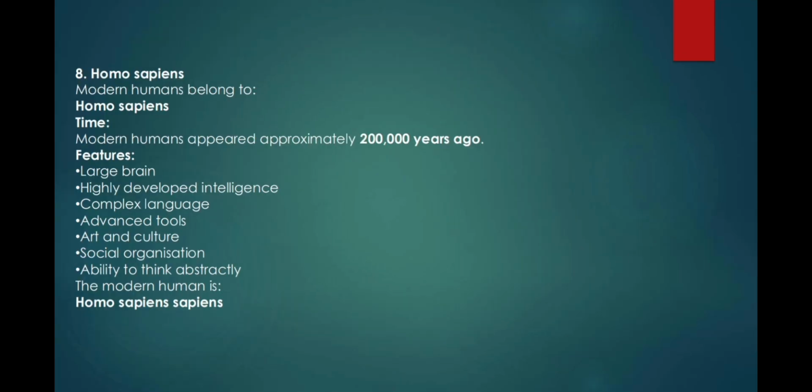Number 8, Homo sapiens. Modern humans belong to "Homo sapiens". Time: modern humans appeared approximately 200,000 years ago. Features: large brain, highly developed intelligence, complex language, advanced tools, art and culture, social organization, ability to think abstractly. The modern human is "Homo sapiens sapiens".